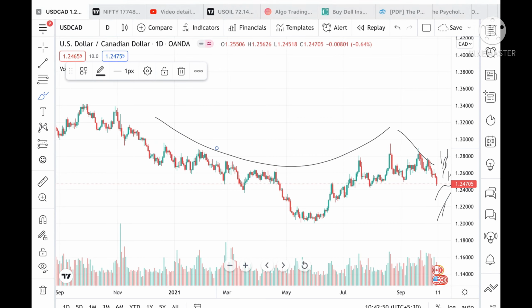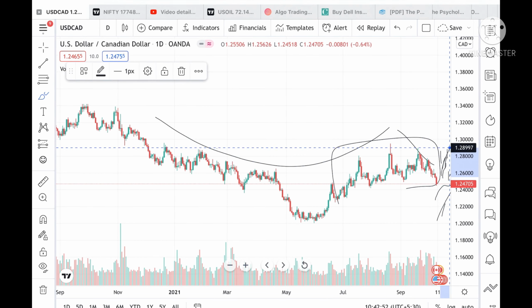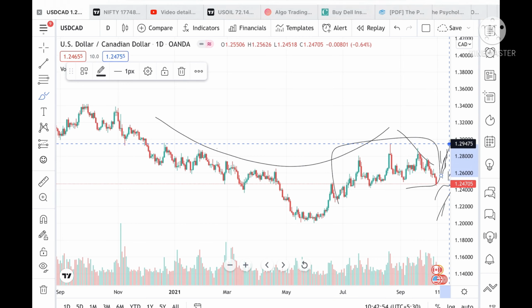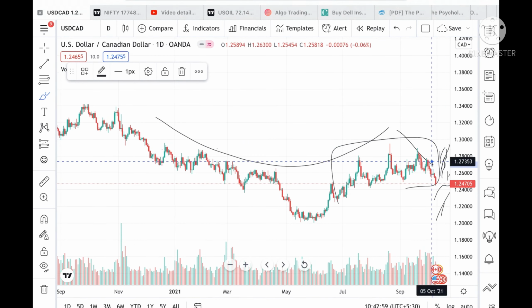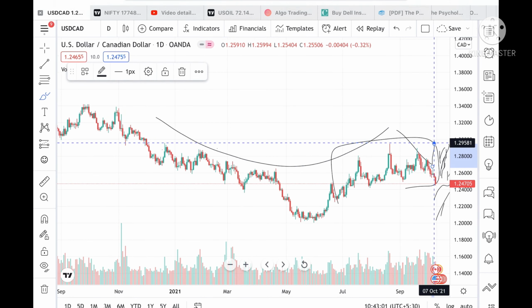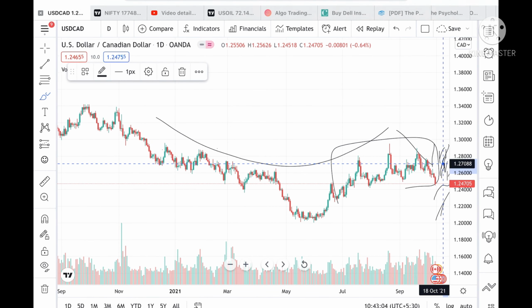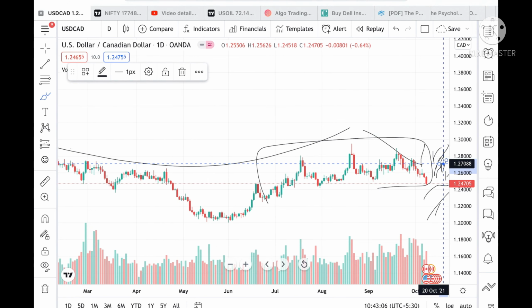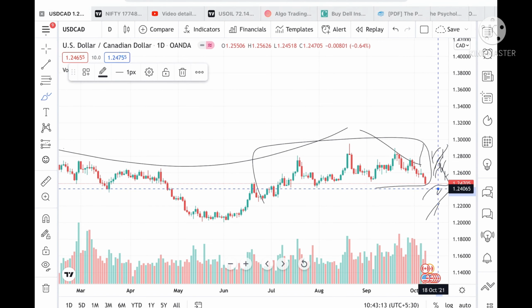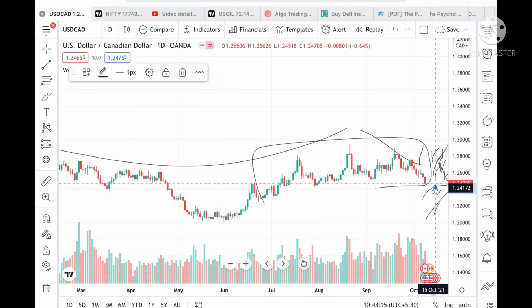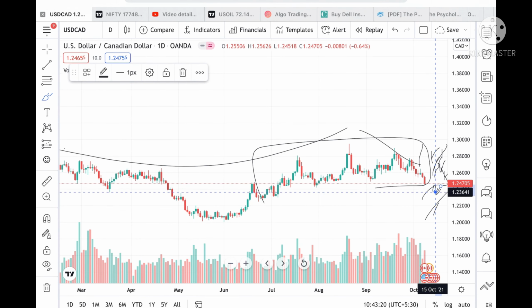Suppose if the price goes above this level, then the range high is around 1.29475, and if it comes close to this level, because all these levels are already tested twice, it can go and touch a level of 1.29581 if the price stays above a level of 1.2708. Suppose if the price doesn't sustain this level, then there is a probability it can go and touch a level of 1.24490, which is already tested twice, so chances are high. Then we can see a level of 1.24172, and from there if it goes below this level, a level of 1.23641.